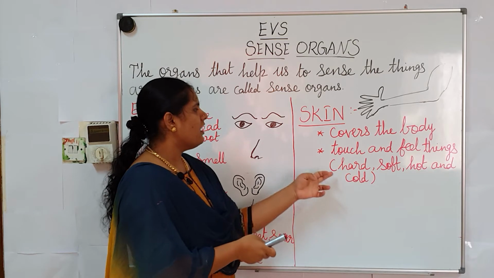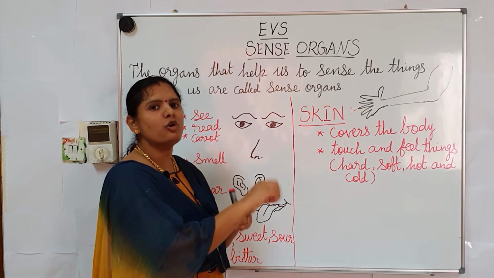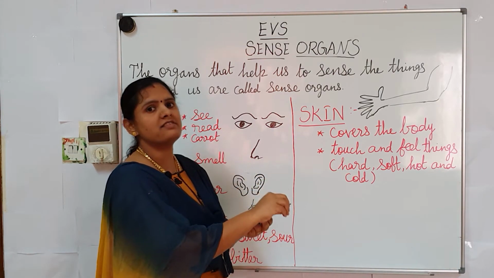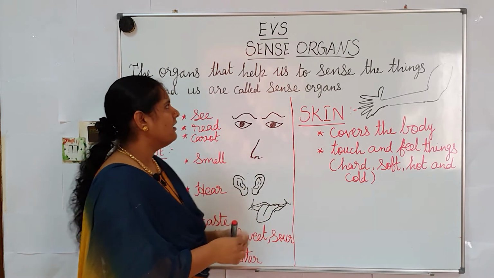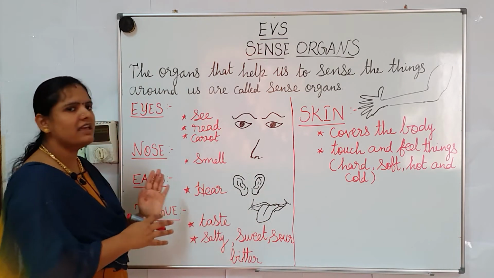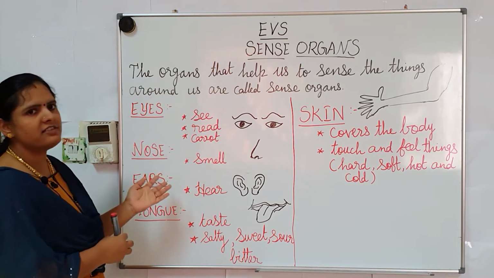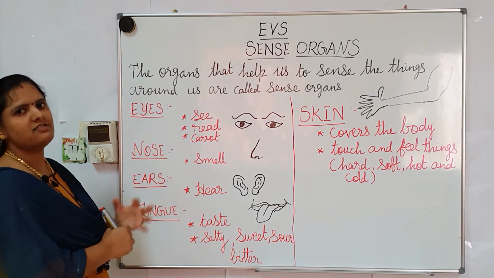Also, if we touch ice we can feel cold. By means of the skin we can sense the coldness. This is the use of skin. That's all regarding sense organs. Under the sense organs we have seen 5 different categories of sense organs.